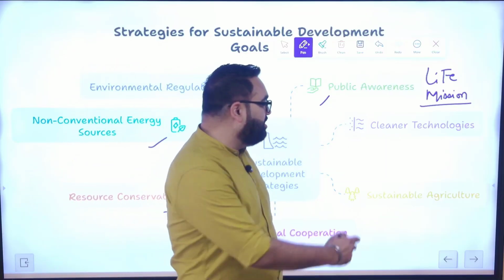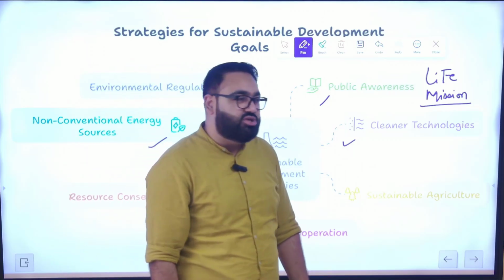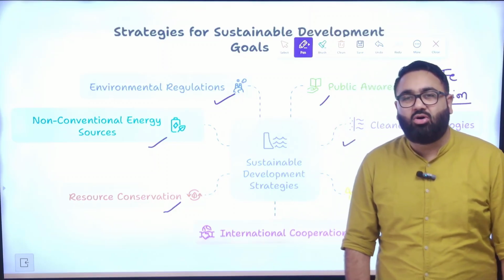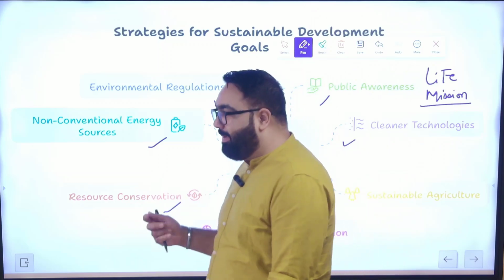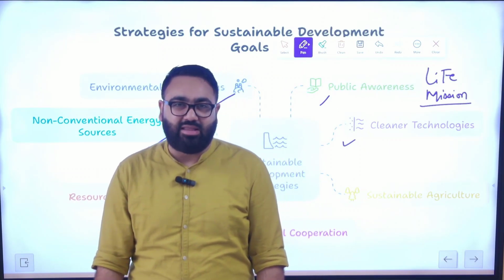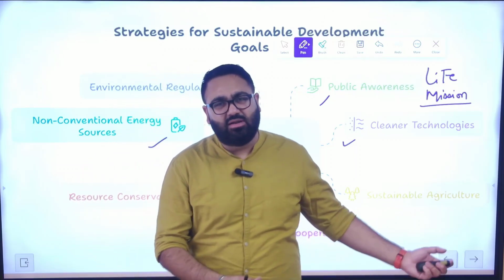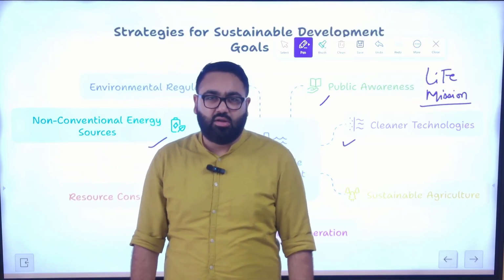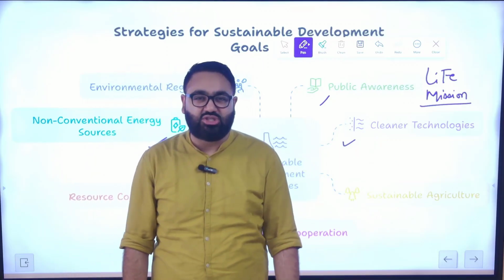Use of cleaner technologies. The government of India, as you know, has been working on the green hydrogen mission. Recently, the government of India has also been contemplating the idea of allowing FDI into nuclear power plants. Nuclear power plants were exclusively being run by government agencies. The government thinks that if up to 49% private participation from abroad comes in, that would be good. We would have better technology, so the government is looking for cleaner technologies as well.